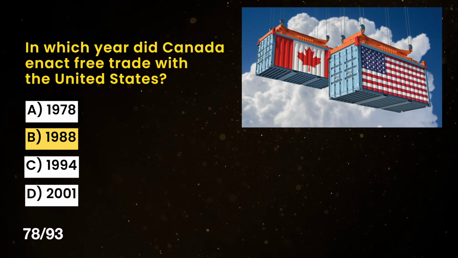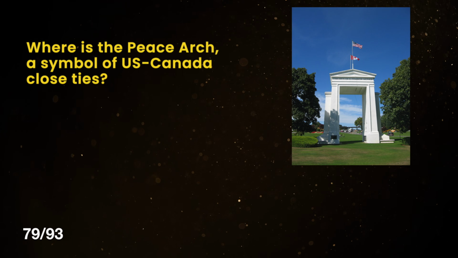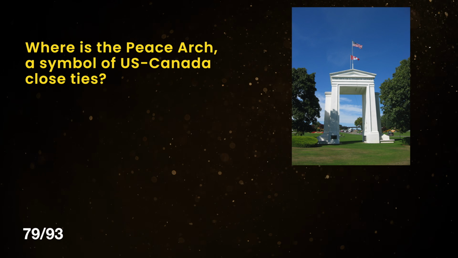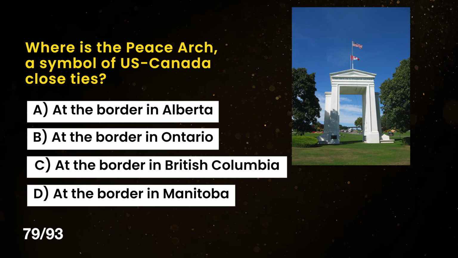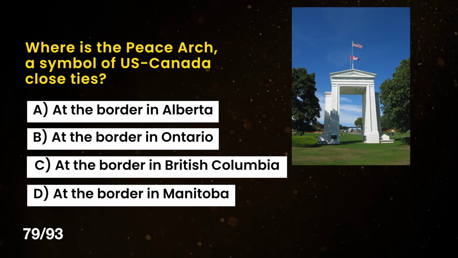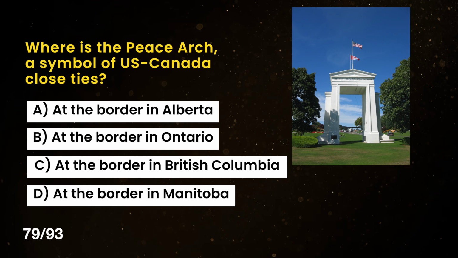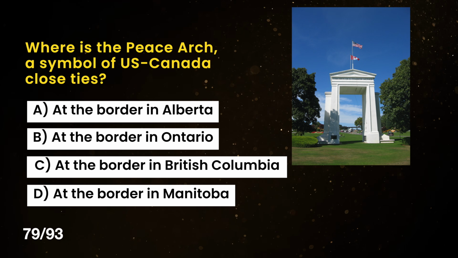The correct answer is B. 1988. Where is the Peace Arch, a symbol of US-Canada close ties? A. At the border in Alberta, B. At the border in Ontario, C. At the border in British Columbia, D. At the border in Manitoba.